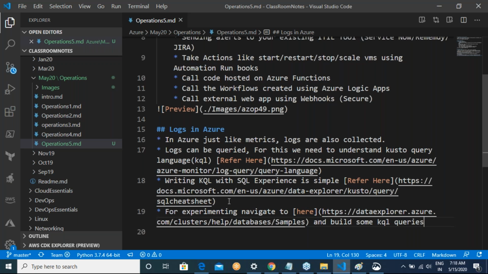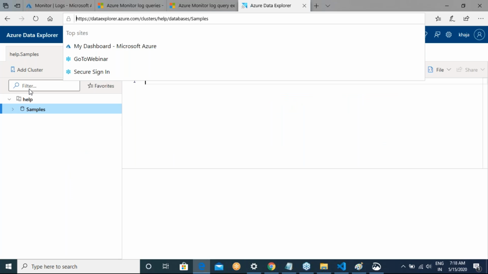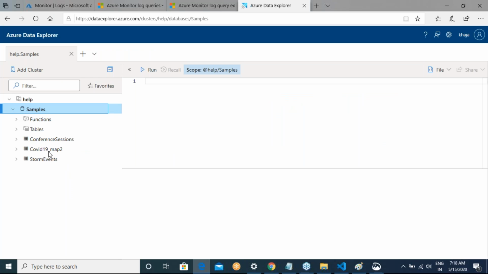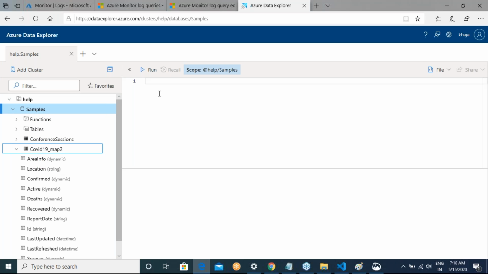You can easily create KQL queries now, once you understand what this whole stuff is all about. Now you have samples. Open the samples. You can look into anything now.